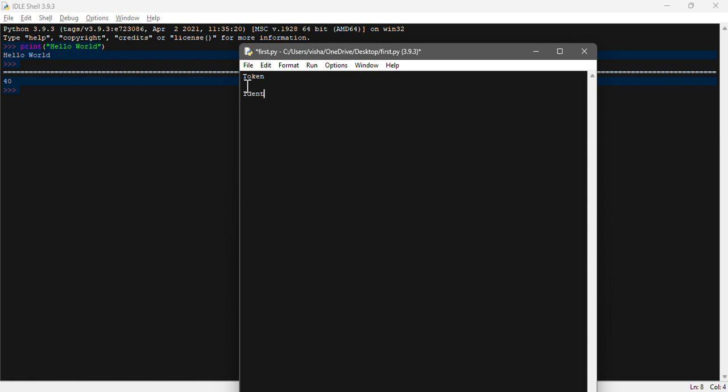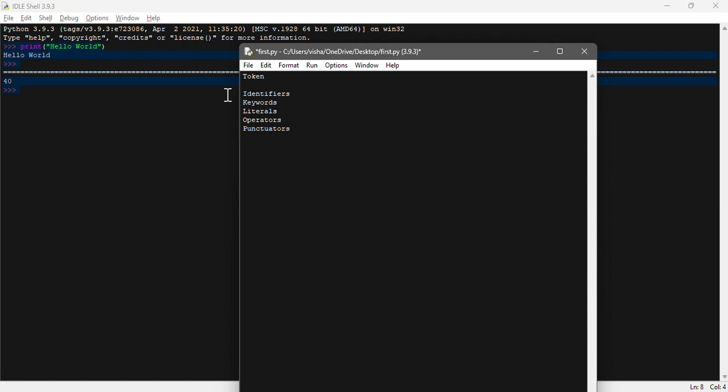First is the identifier, second is the keyword, then we have literals, then operators, then punctuators. Okay, so why do we need this? Because these are very important things we need to understand.